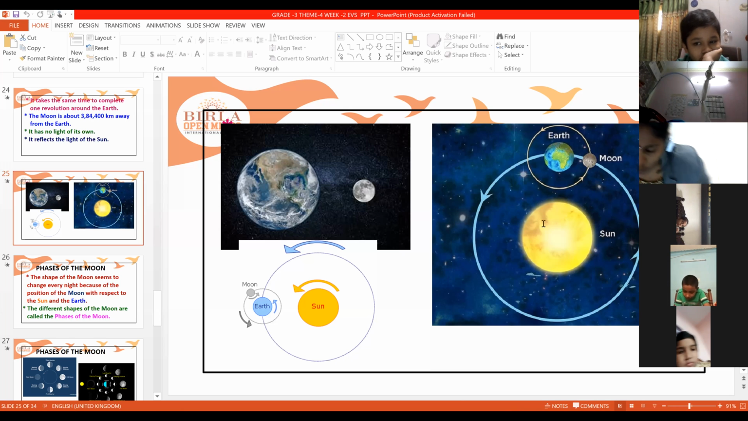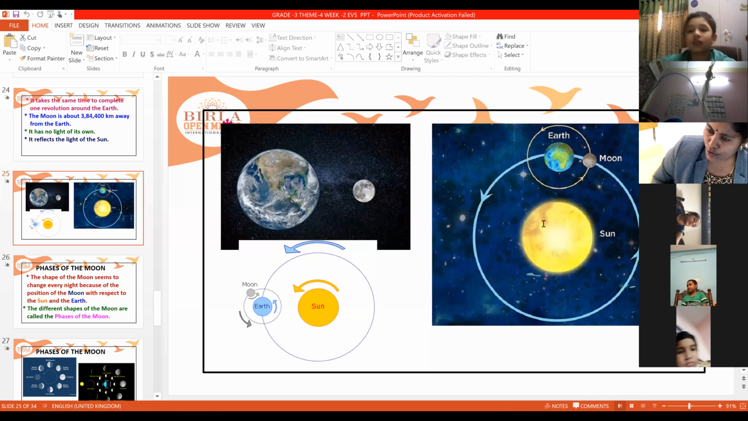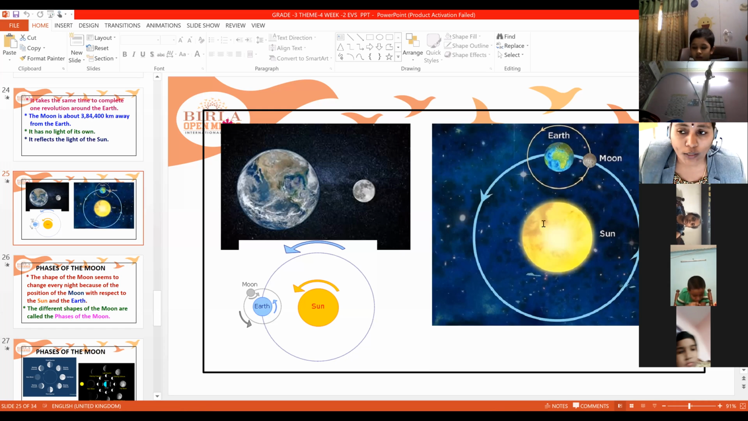See, rotation means moving on its own axis like this. To complete one rotation, it takes 27 days. And revolution means to go around the earth. So for the two activities, it takes 27 days in total.